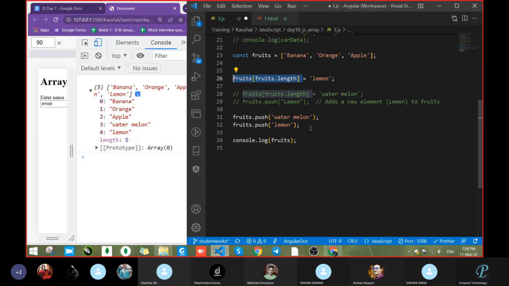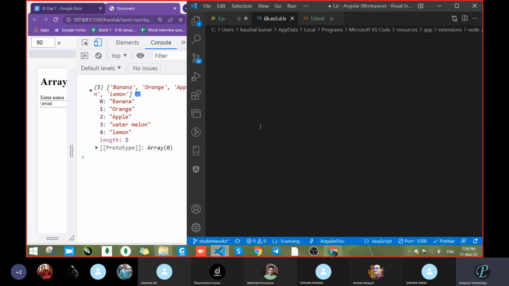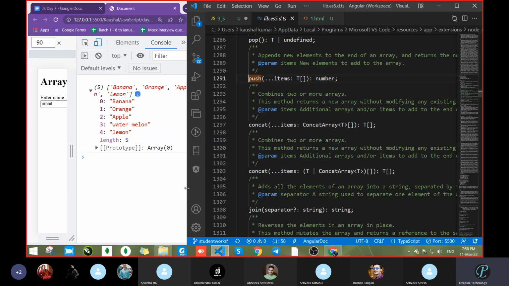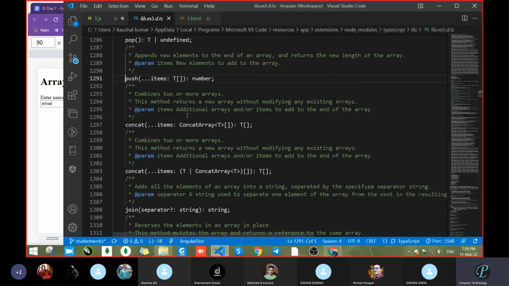So the push method always adds the data in the last position, the last index. Got it? And why does it do that? You have to check the complete implementation of the push method. So let's see, opening the library file. Check what its push method is going to do.